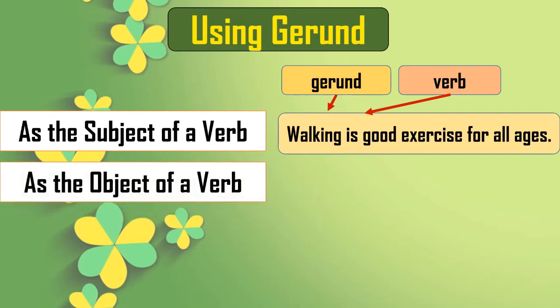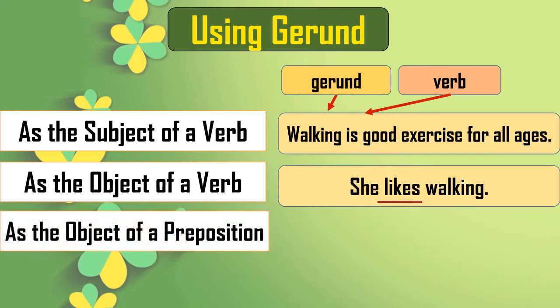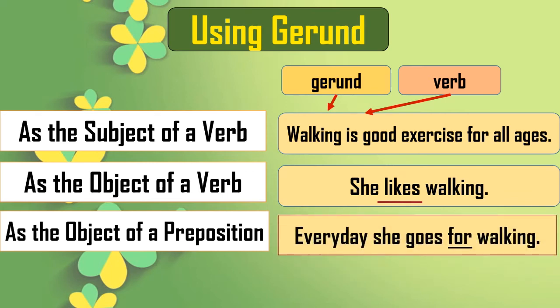Then as the object of a verb, see the sentence, she likes walking. Now we are using the same gerund here, but in the first sentence it was the subject, and in the second sentence it is the object of the verb likes. Then the next, as the object of a preposition. You all have learned prepositions in your earlier classes. So see the sentence, every day she goes for walking. Here for is a preposition, so walking is acting as the object of a preposition.